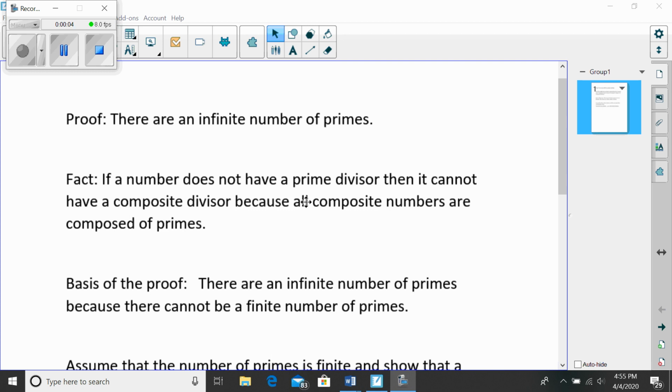So when we look at how many primes there are in the universe, there are two possibilities. There's either a finite number of primes or an infinite number of primes. Okay, so there's only two possibilities. So if I were able to eliminate one of those possibilities, then the other possibility would be all that remains. And that's actually the basis of this proof.